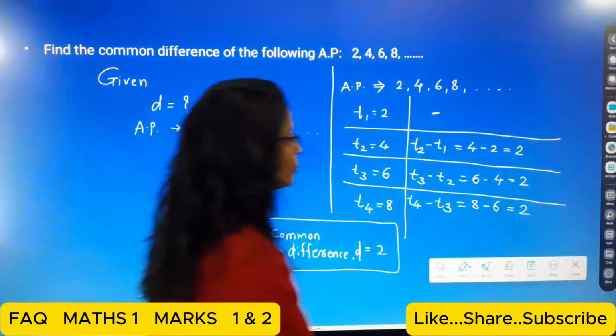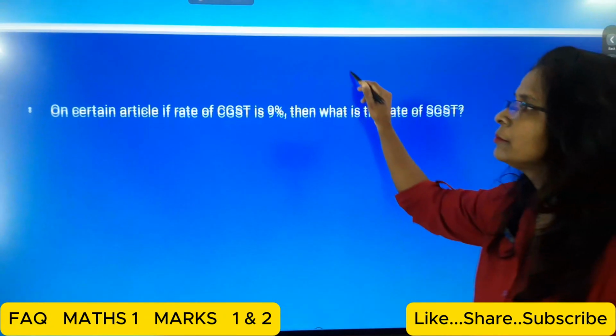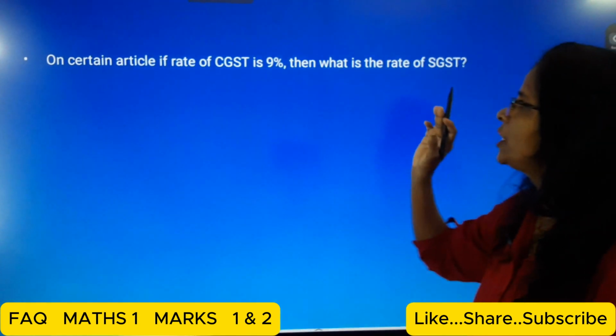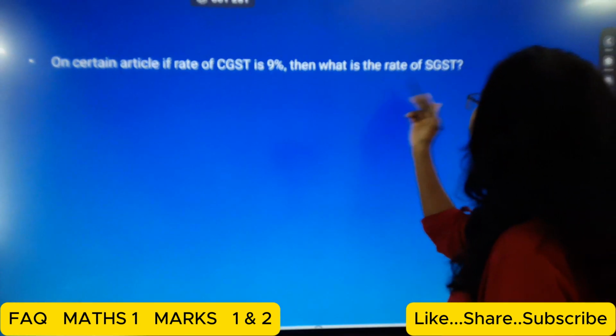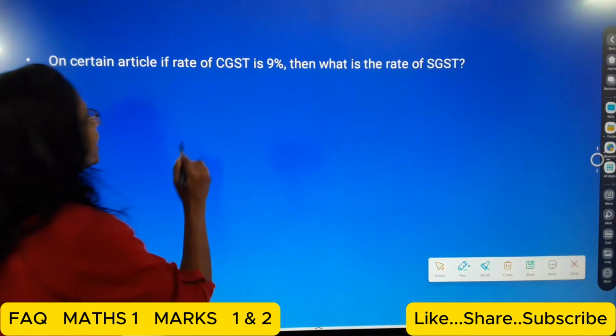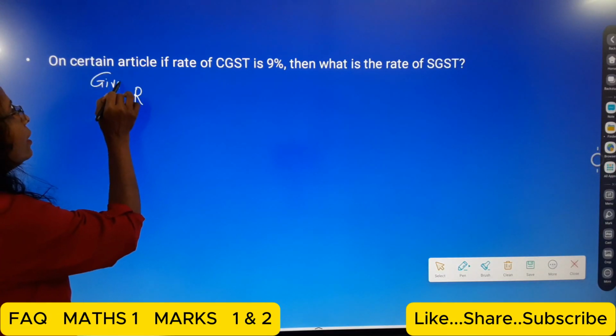The next one, students. See here, next one. On certain article, if rate of CGST is 9%, then what is the rate of SGST? Okay, that is here the given value. Here we write given.